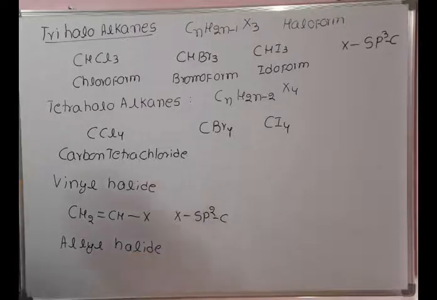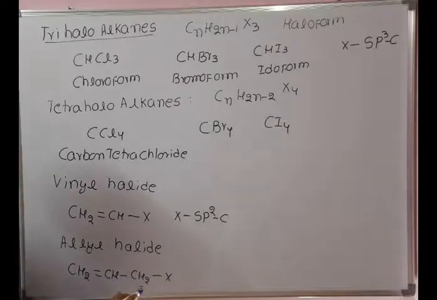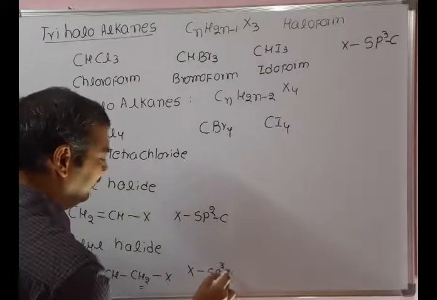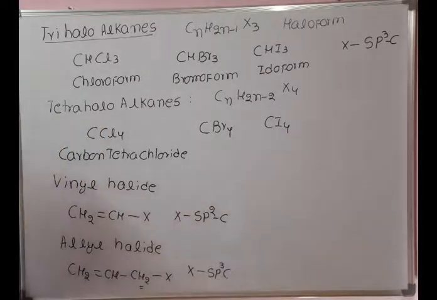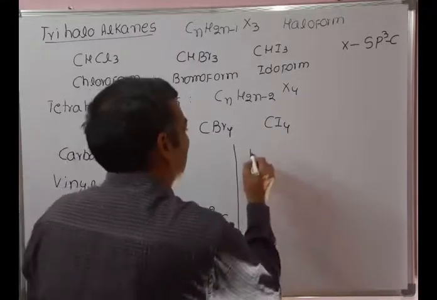Another classification of alkyl halide, allyl halide. You can see CH2=CH-CH2, this is the allylic position. If halogen is attached at the allylic position, that is an allyl halide. In allyl halide, halogen is attached to sp3 hybridized carbon. Another classification of alkyl halide, benzyl halide.